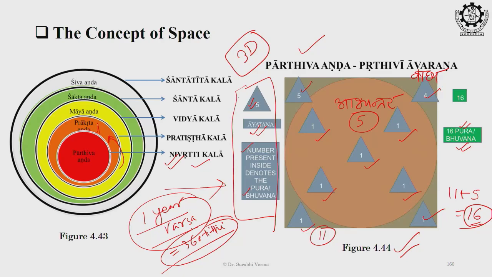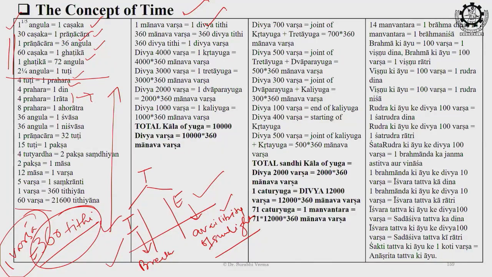So there will be exponential growth of time, because you have crossed space; crossing the Parthiv Anda you have moved to Jal, from Jal to Agni, from Agni to Vayu, from Vayu to Akash. The moment you transition between the tattvas, your time changes exponentially, and this is the concept here. You see the divya tithi, and the same calculation applies here: 1 manav varsh is 1 divya tithi. In the same way, 360 manav varsh become 360 divya tithi.